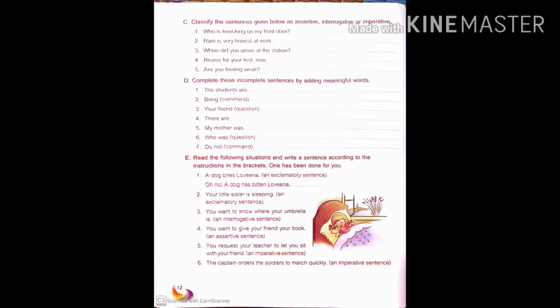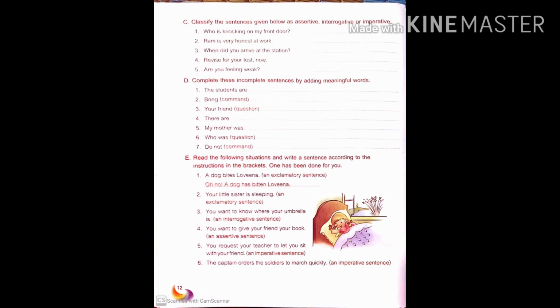Now page number 12, C part. Classify the sentences given below as assertive, interrogative or imperative. So you all know that assertive are just statements, interrogative when we are asking a question, imperative when we are expressing a command, request, wish or we are giving some suggestion. Okay, first one is who is knocking on my front door? So students, you can clearly see that we are asking a question here. So whenever we are asking a question, it is an interrogative sentence. So rest of the parts you have to do yourself.